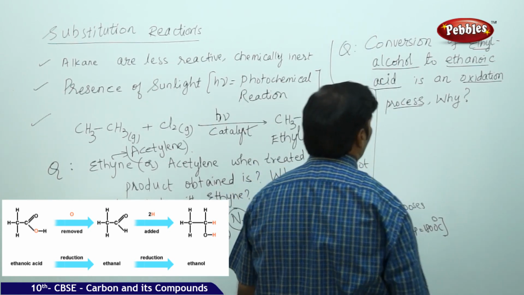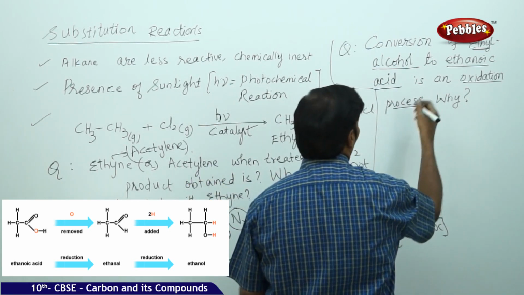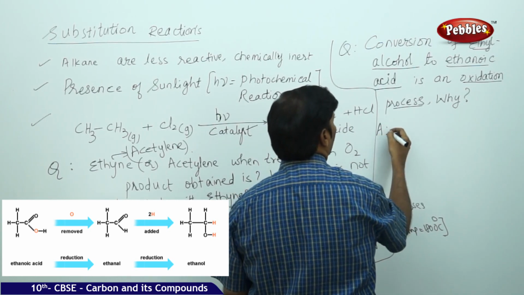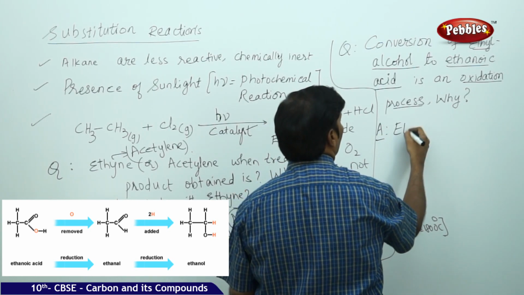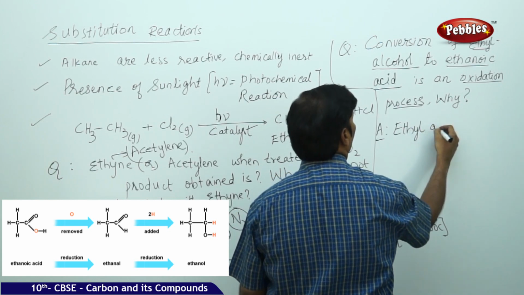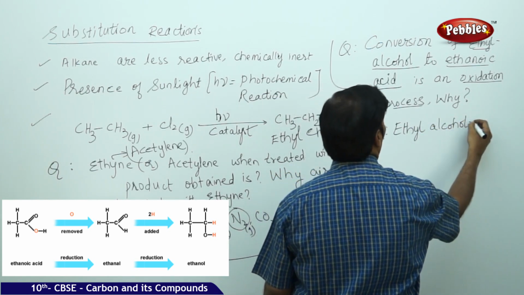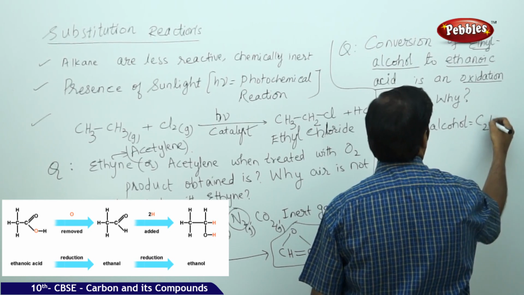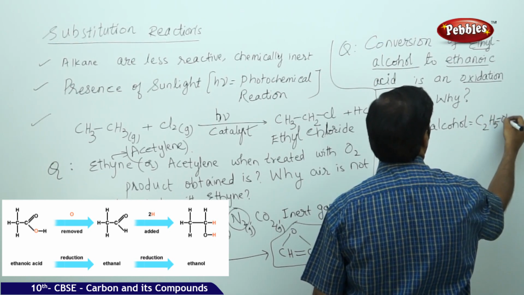The reason is, if you go for ethyl alcohol, the formula is C2H5OH.